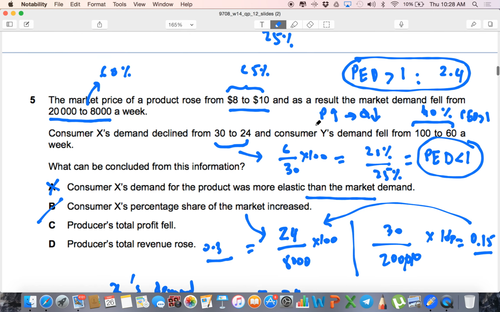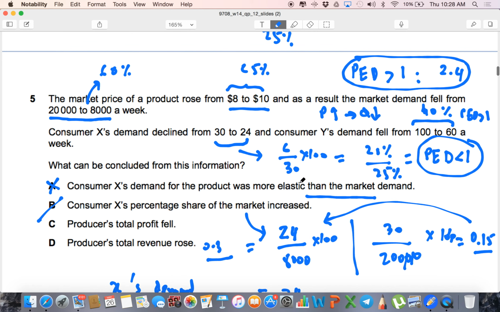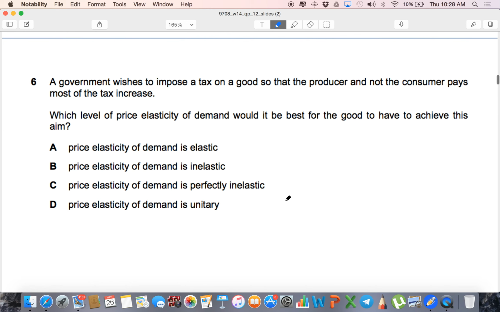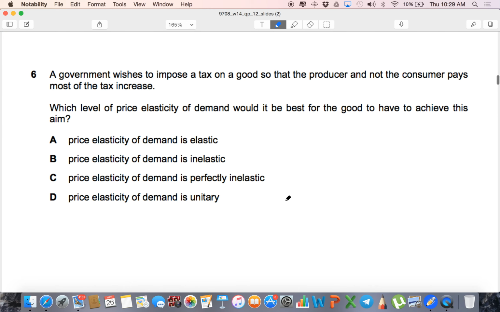Oh, they're just asking, na? PED excess demand was more elastic. That's to prove it. Yes, I need to prove it, right? Otherwise, you'll be like, sir, why is A not right? And how would I tell you guys why A is not right? I can't tell you unless by the numbers.